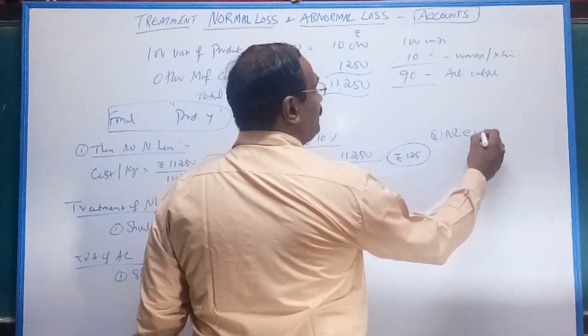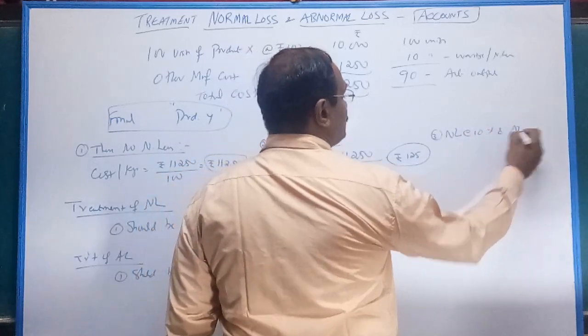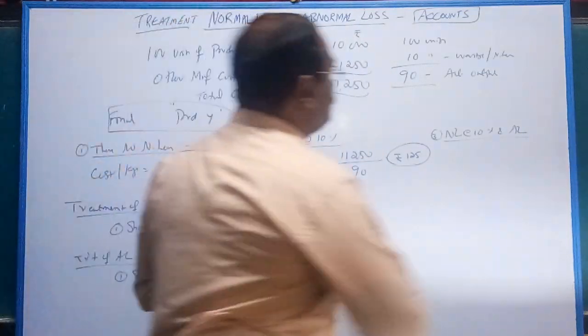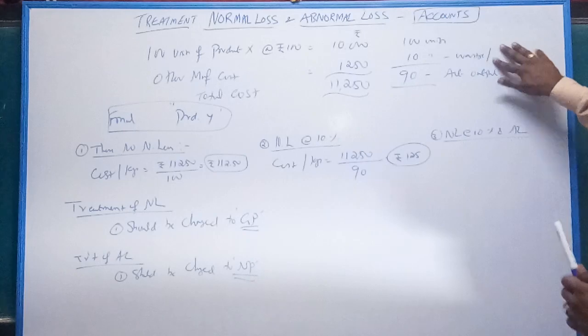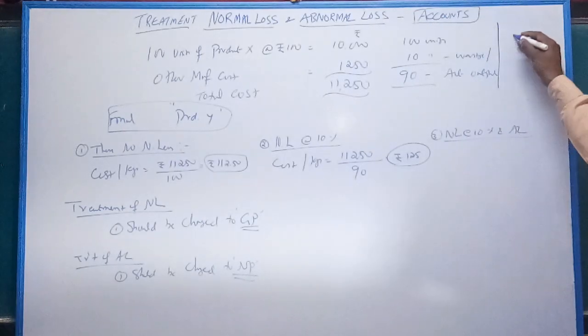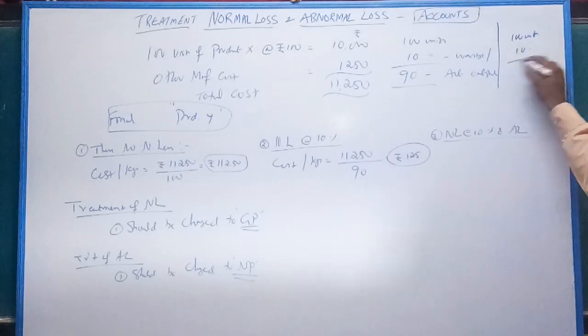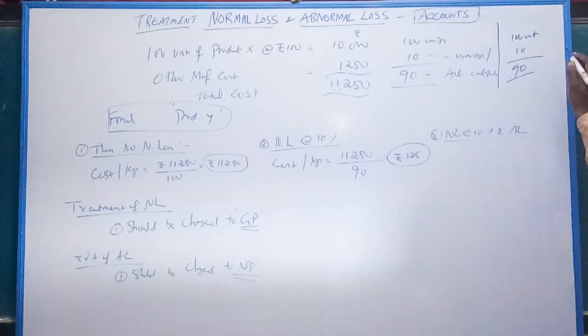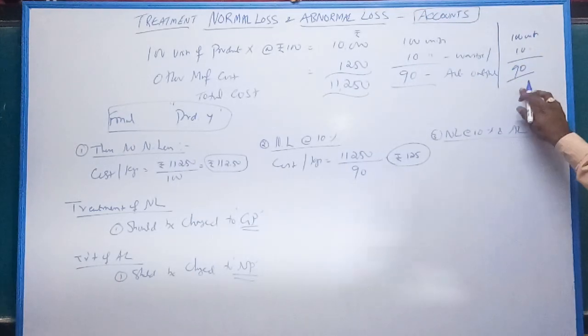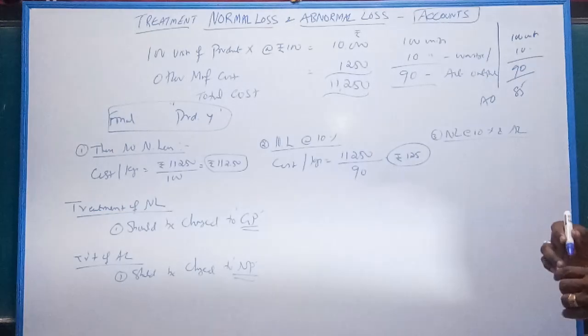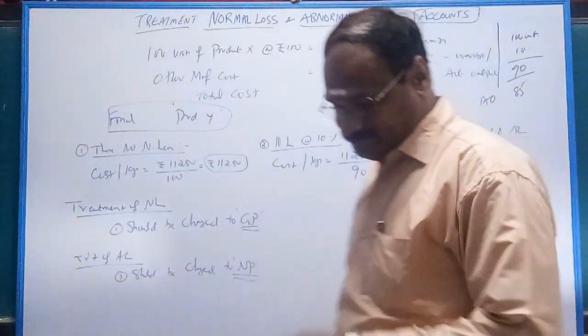Normal loss at the rate of 10% as well as abnormal loss. For example, next example, listen carefully. 100 units input, 10 your expected loss, thereby expected output, not actual output, expected output 90, but unfortunately actual output is 85.